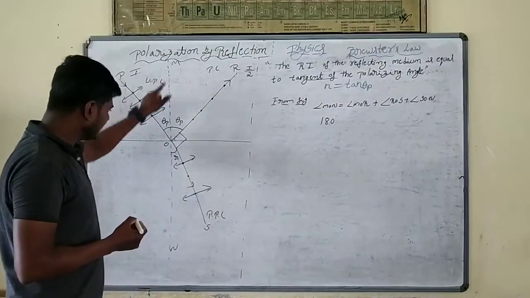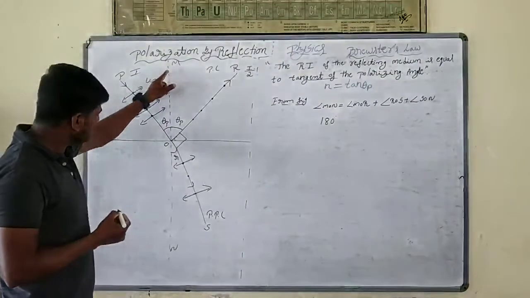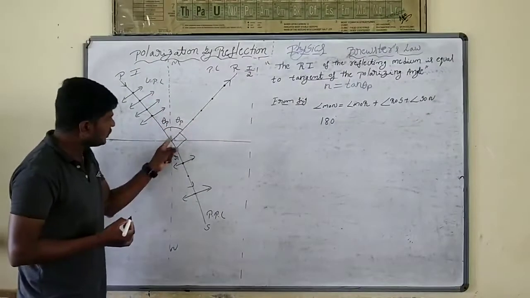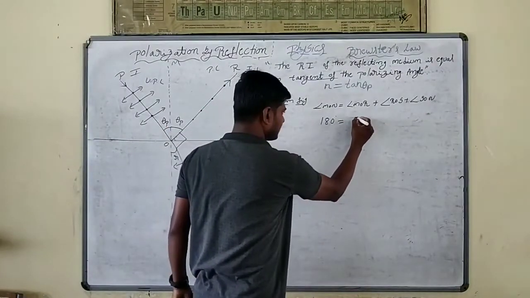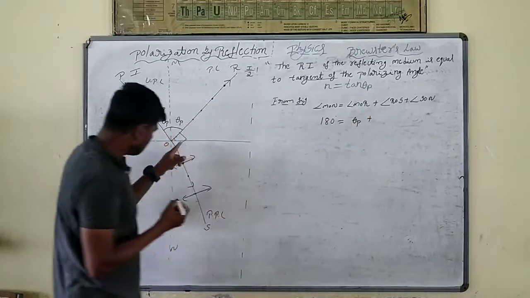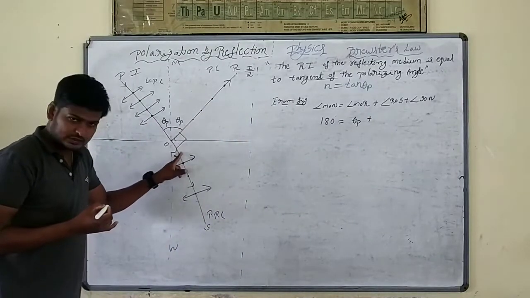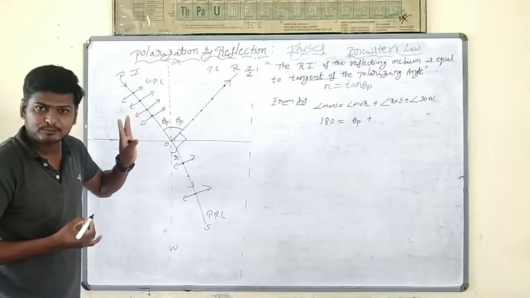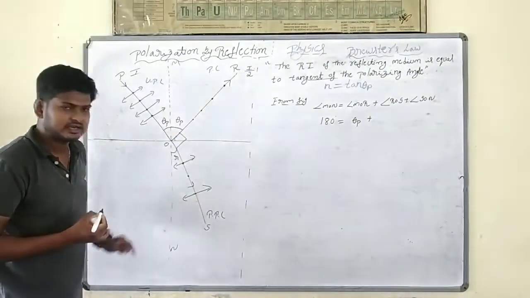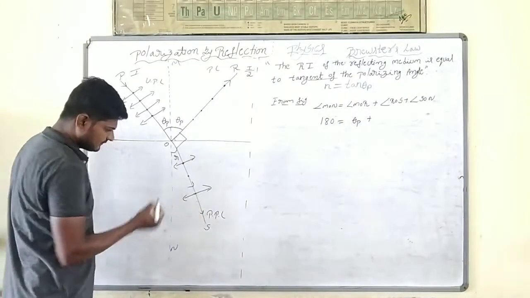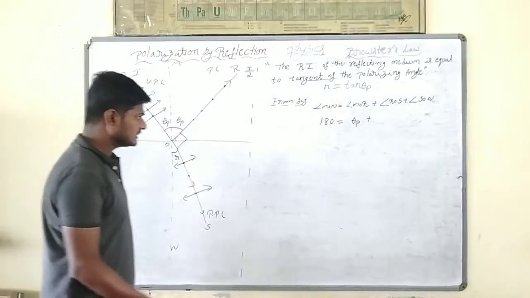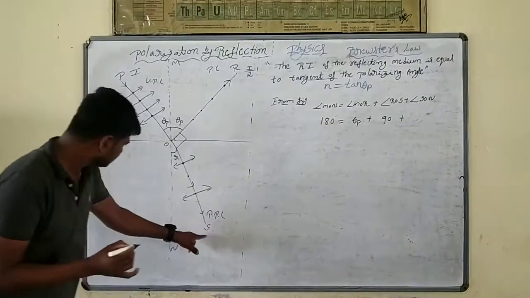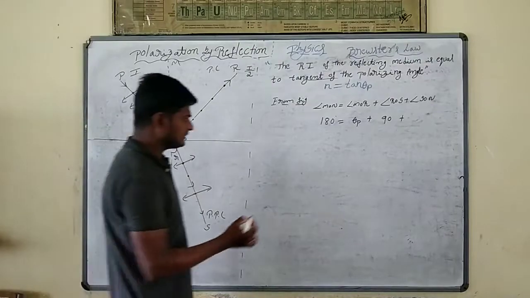MON is 180 degrees. Now MOR is how much? Theta p. Now ROS is the angle between the reflected ray and the refracted ray. When the reflected light is completely polarized, the reflected and refracted rays are perpendicular to each other. That means ROS will be 90 degrees. SON is the angle of refraction, r.